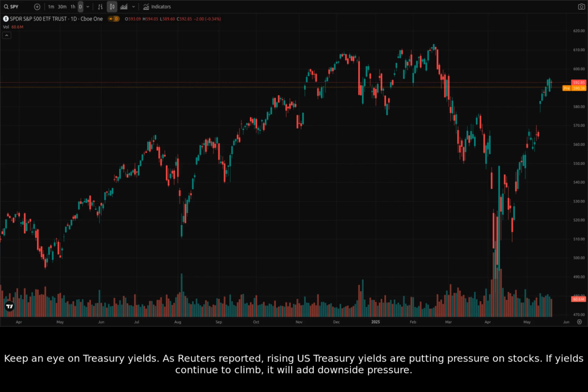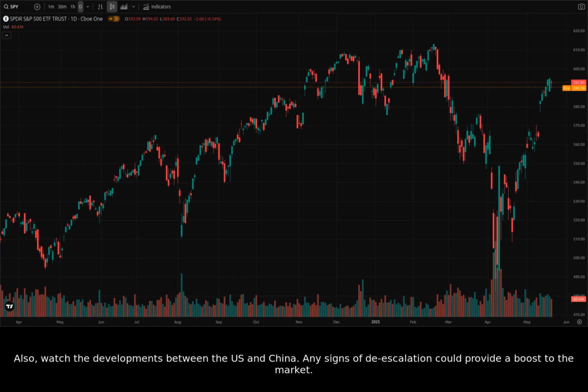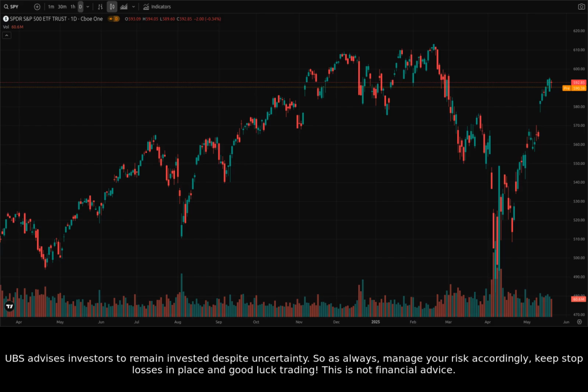Keep an eye on Treasury yields. As Reuters reported, rising US Treasury yields are putting pressure on stocks. If yields continue to climb, it will add downside pressure. Also, watch the developments between the US and China. Any signs of de-escalation could provide a boost to the market. UBS advises investors to remain invested despite uncertainty.